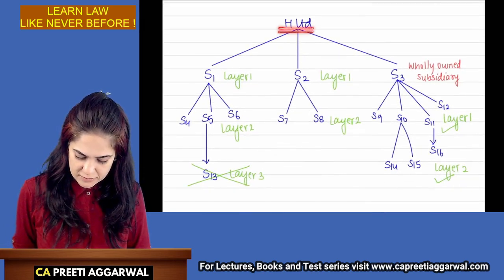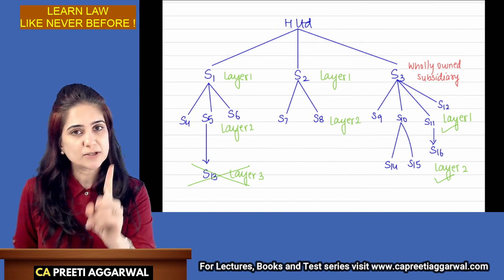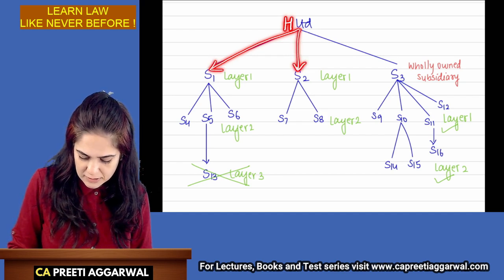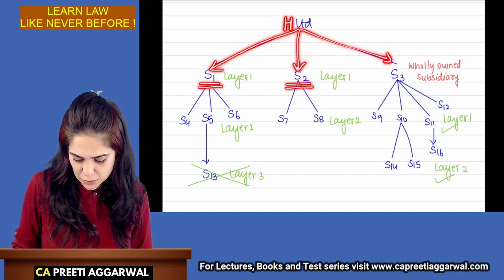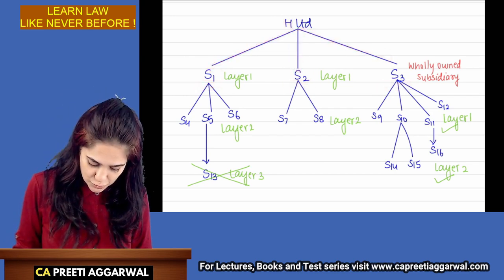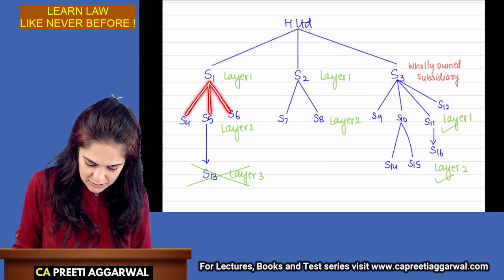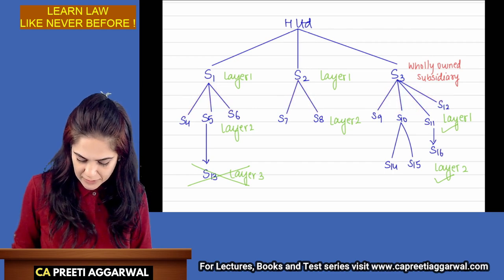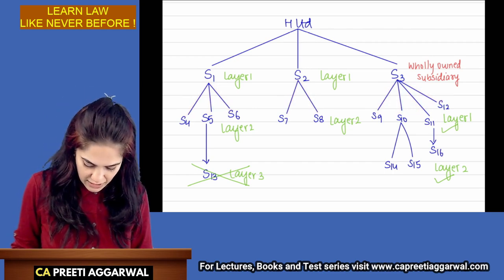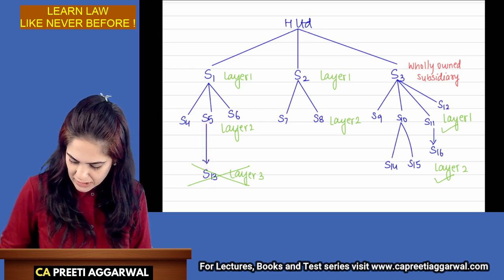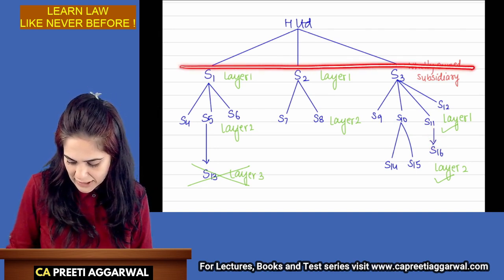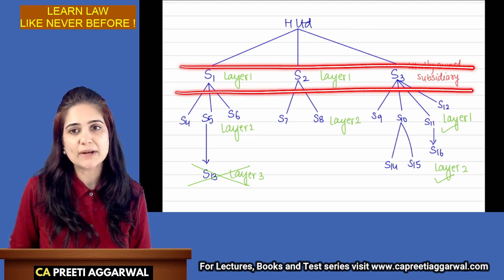H Limited has 3 subsidiaries. Pay attention, then you can copy. H has 3 subsidiaries: S1, S2, S3. S1 has 3 subsidiaries. S2 has 2. S3 has 4 subsidiaries. S5 has 1 subsidiary, S13. S10 has 2 subsidiaries and S11 has 1 subsidiary. Now, this forms 1 layer. Okay? This forms 1 layer.